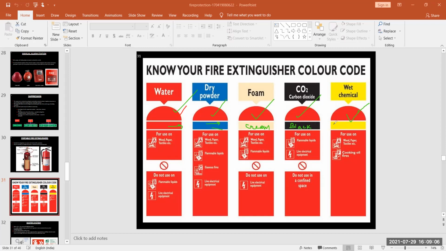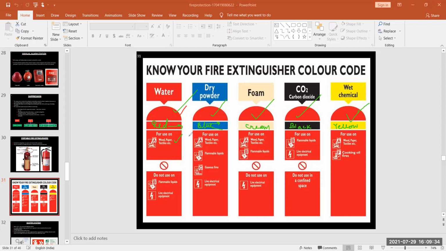Here it is yellow color. Here it is blue color. Here it is red color. So the different colors of fire extinguisher will be used.